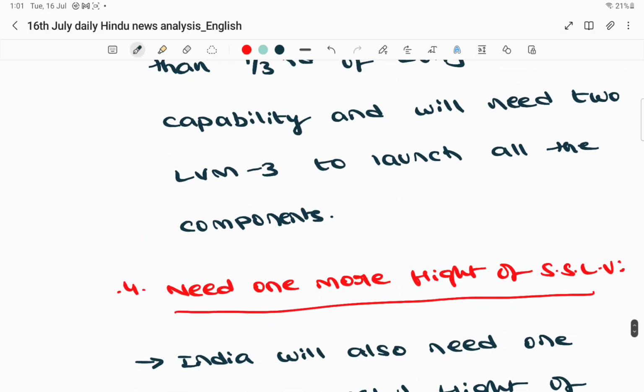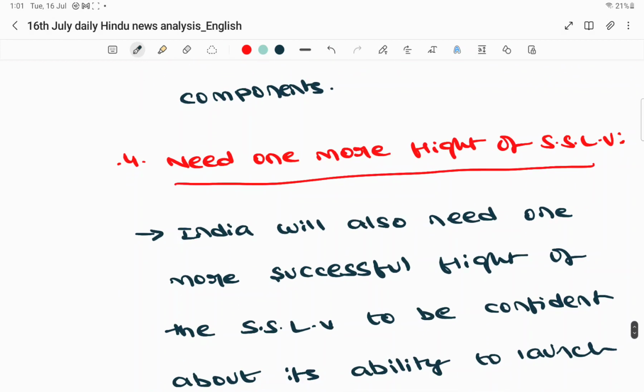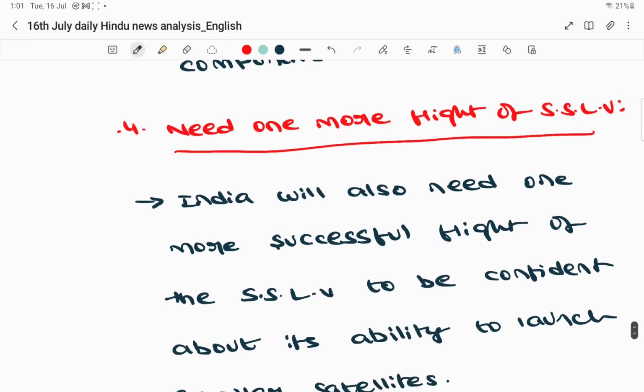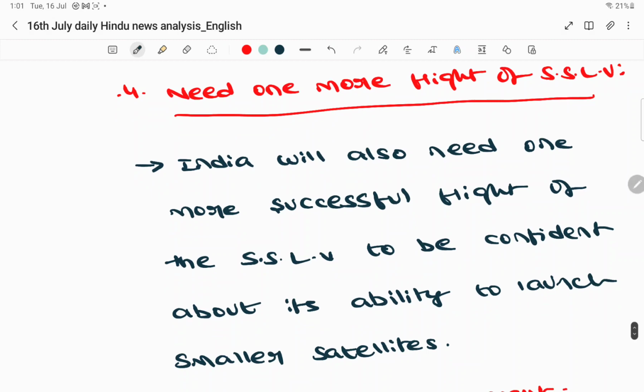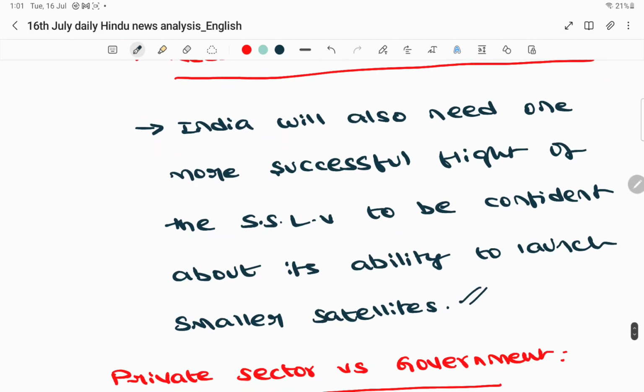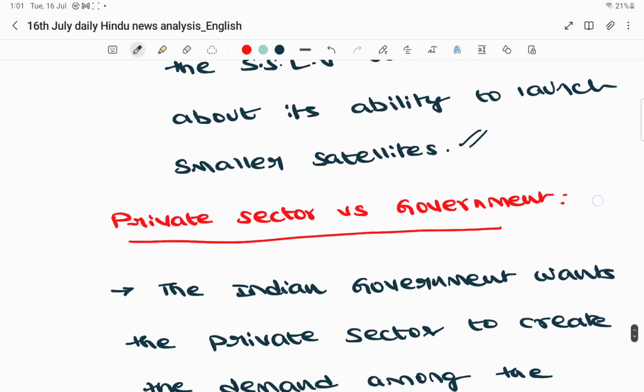Then he is also talking about improving the SSLVs, the small satellite launch vehicles. For that, we have to carry out one more successful SSLV flight. That means we have to demonstrate our capability so that it increases our confidence, and it might also increase interest among customers and create demand. India will need one more successful flight of SSLV to be confident about its ability to launch smaller satellites. This is the next important point he is making. Then he is talking about the private sector as well as the government.